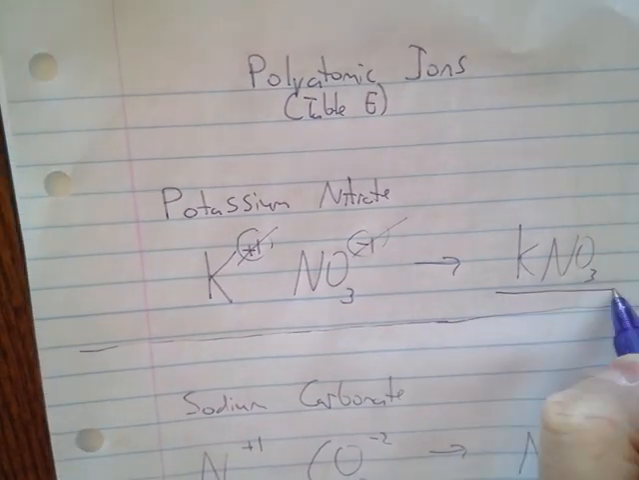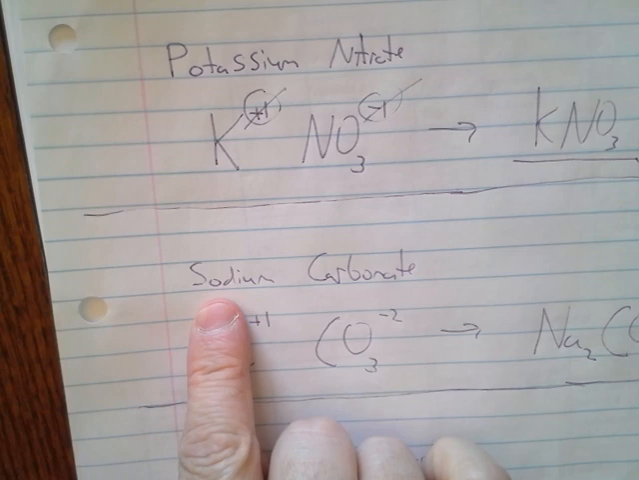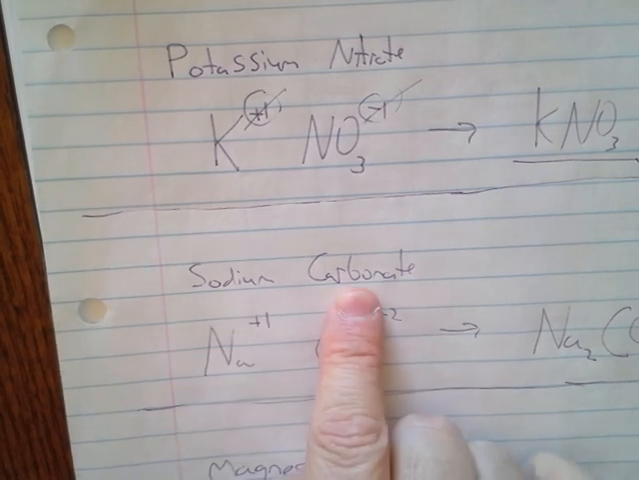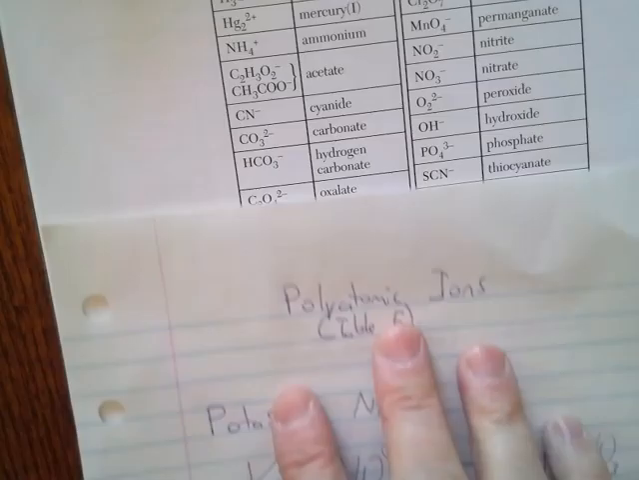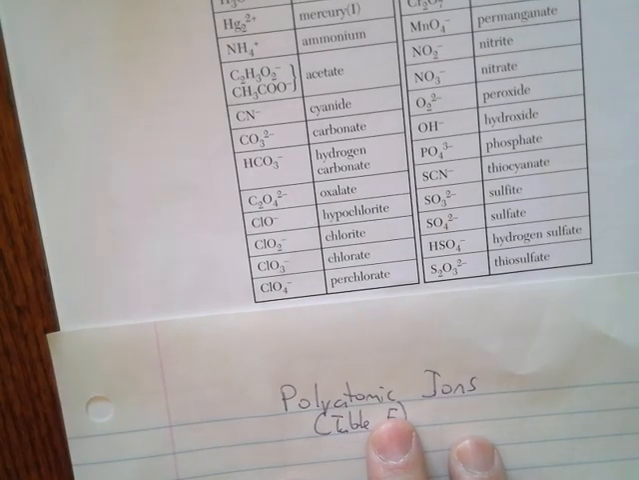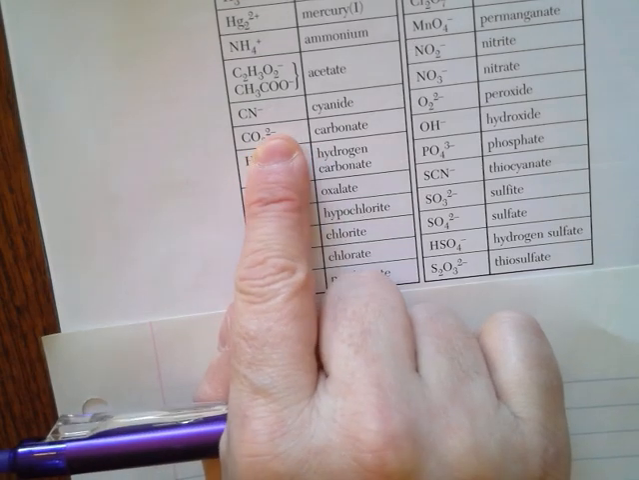But what if they don't cancel? What if I try to make the compound sodium carbonate? Well, again, sodium is Na, and according to the reference table, it's +1. Let's see what carbonate is. Carbonate is right there. It is CO3, but it has a -2 charge. Okay? So what do I do when the +1 and the -2 don't match?